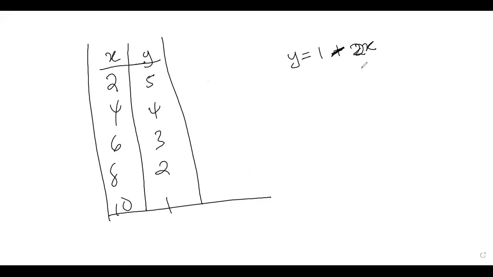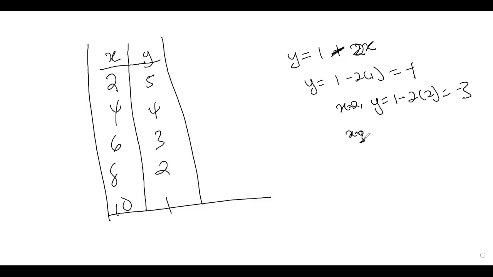So when x is 1, y is equal to 1 minus 2 into bracket 1. That will be negative 1. When x is 2, y will be equal to 1 minus 2 into bracket 2. That will be negative 3. When x is 3, y is equal to 1 minus 2 into bracket 3. So 1 minus 6 is negative 5.